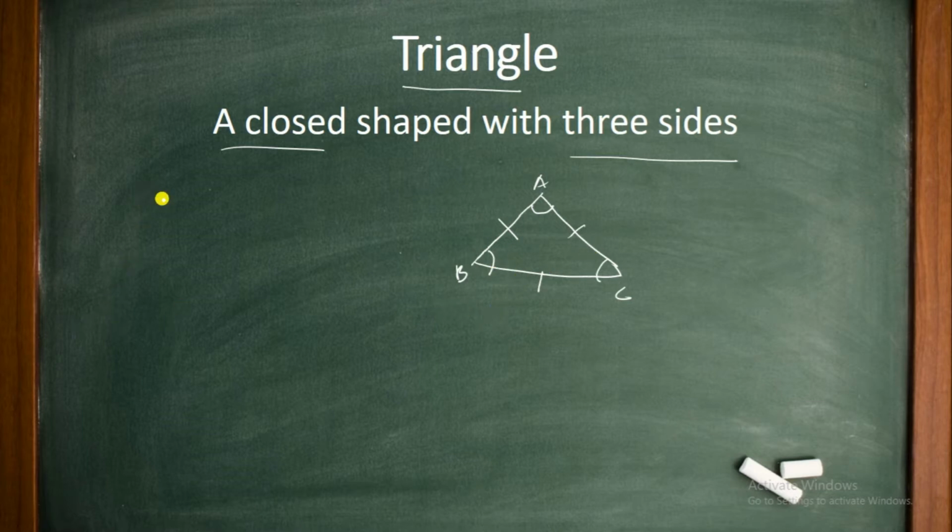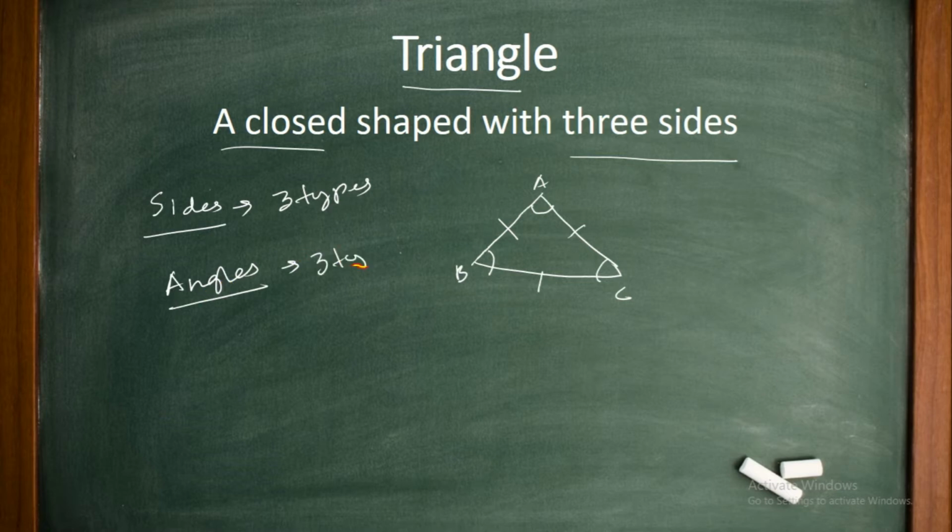If we classify triangles, we can classify them on the basis of sides and angles. On the basis of sides, there are three types of triangles, and on the basis of angles, there are three types. So in total, there are 6 types of triangles. And I think all of you know what these triangles are: acute triangle, obtuse angle triangle, right angle triangle, scalene triangle. So many triangles are there. I think you should know.